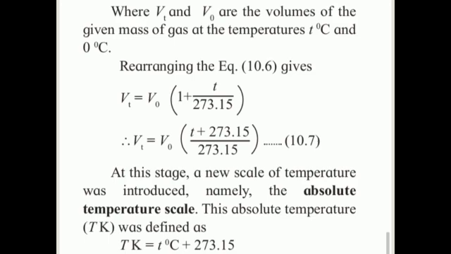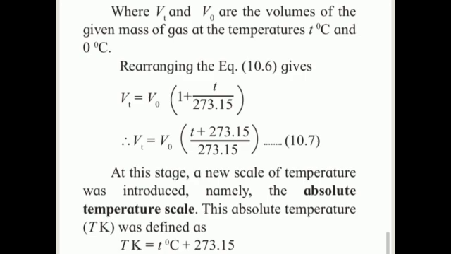Rearranging equation 10.6, what is the resulting equation? Vt is equal to V0, since V0 is common, times 1 plus T upon 273.15. So Vt is equal to V0 times T plus 273.15 divided by 273.15.